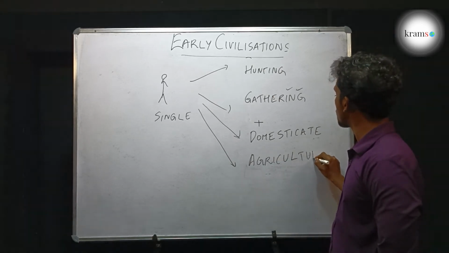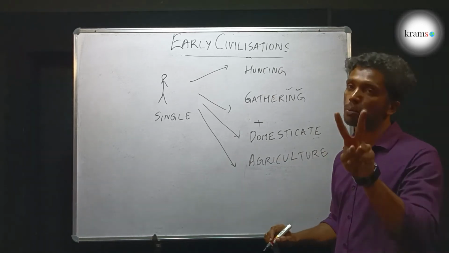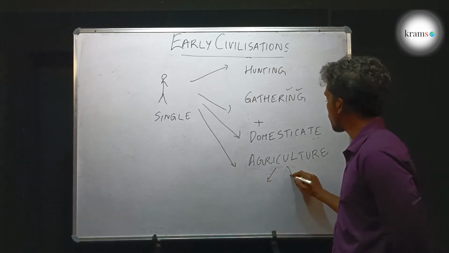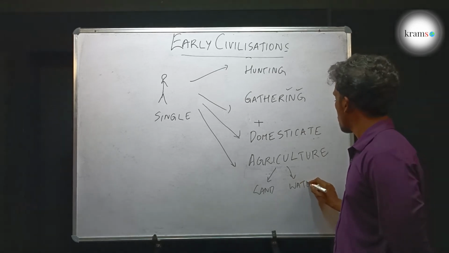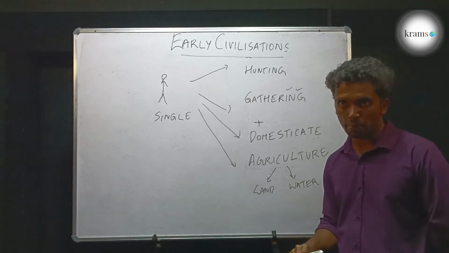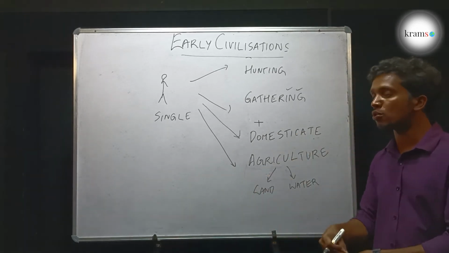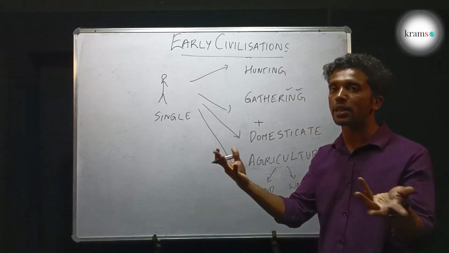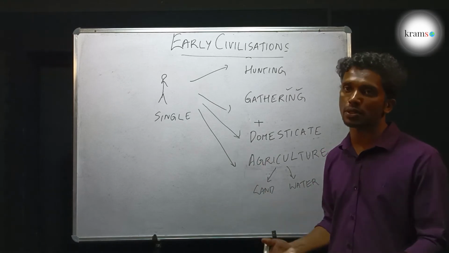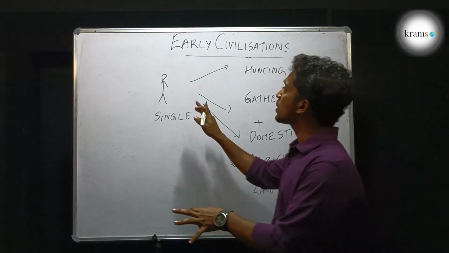What does agriculture need? Agriculture needs two important things, which is land and water. But agriculture takes some time. You find a proper land, you sow the seeds, you water them, you have to stay there till the plants grow up and give the fruits or vegetables or grains. So, man was initially nomadic.